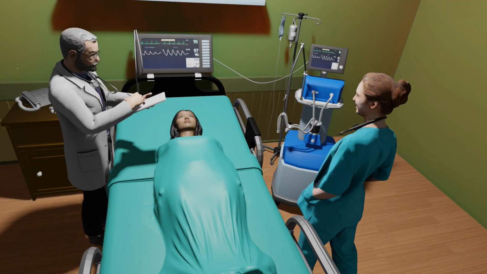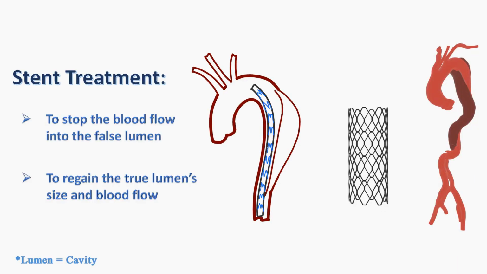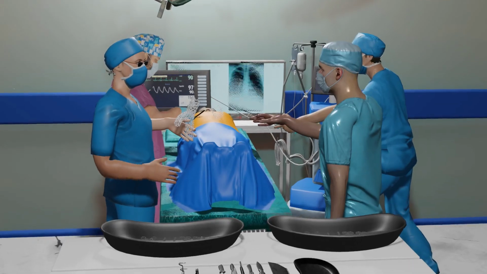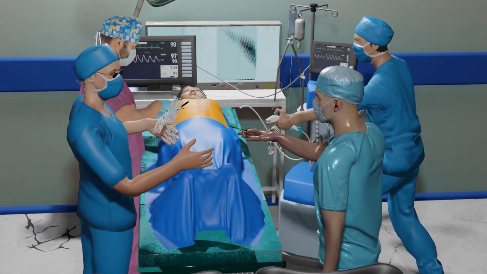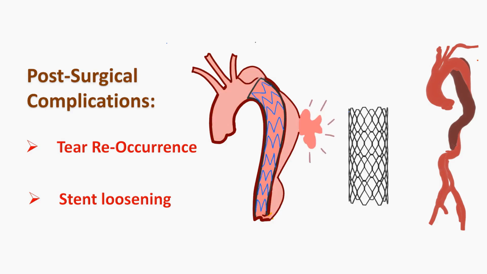Doctors treat the patients with stents, which are metallic structures, to stop the blood flowing into the torn cavity and regain the size of the main aorta. Even though this treatment reduces the immediate mortality, there are certain post-surgery complications. The stent itself would cause the reoccurrence of the tear if it is too tight, or it can migrate inside the aorta if it is too loose.